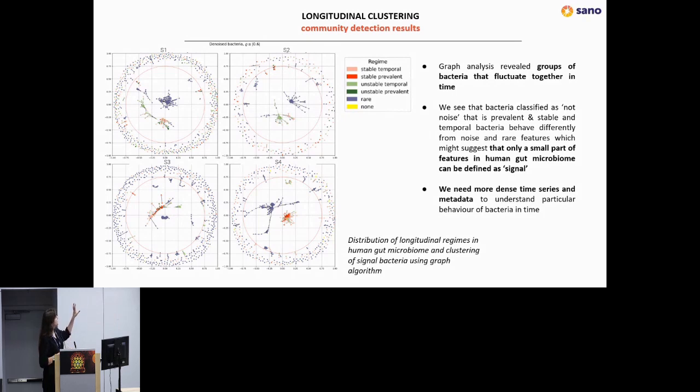And then you have those very small clusters in every subject, where you have the bacteria of signal. Those are bacteria that are stationary or non-stationary, but they are most of the time in the gut microbiome. So what we think here is that if you want to model and predict the gut microbiome, you can remove all of the noise, so all of the cloud here, and only focus on the small cluster that we believe can be predicted.